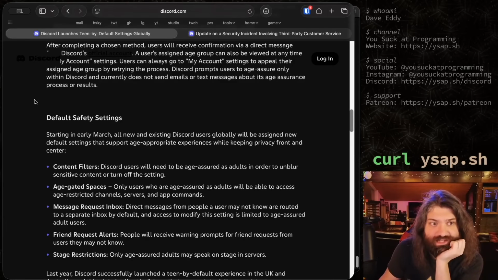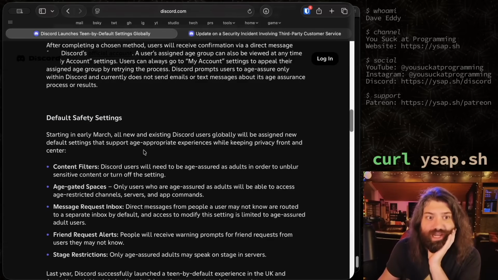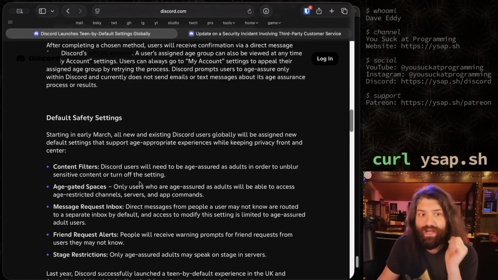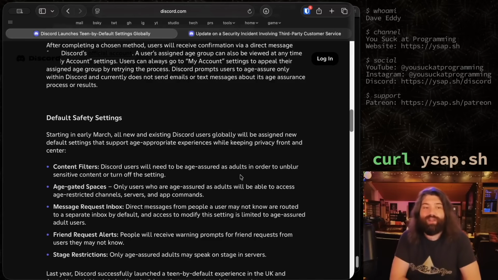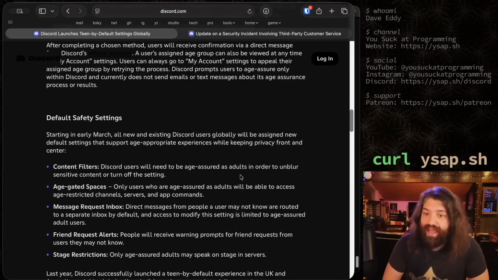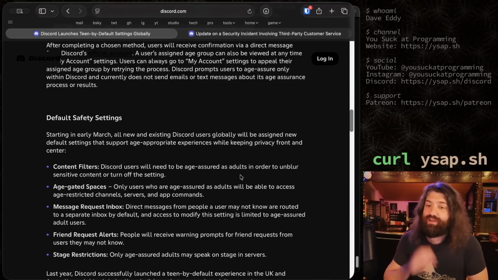Default safety settings. Starting in early March, all new and existing Discord users globally will be assigned to new default settings that support age-appropriate experiences while keeping privacy front and center. Content filters. Discord users will now be age assured as adults in order to unblur sensitive content or turn off the setting. Okay, so if content's marked as sensitive, then you have to be an adult to even click the thing to unblur it. Okay, that makes sense.